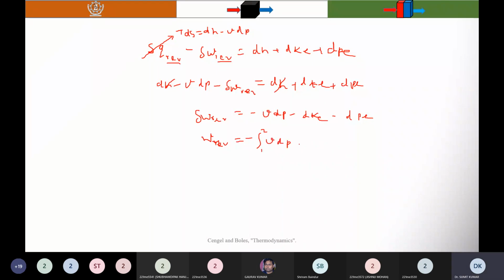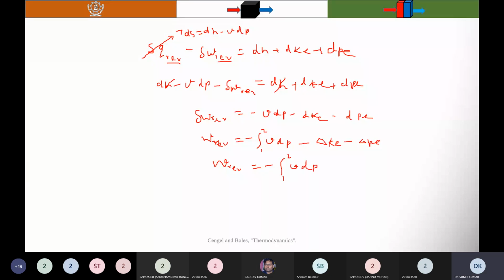Okay, since it is a property, you can directly write the change, converting the differential into the difference form. So delta KE is the change in kinetic energy, and this is the change in potential energy. If you neglect the kinetic energy and potential energy, you will find that W_rev is equal to minus the integral from 1 to 2 of v dP.